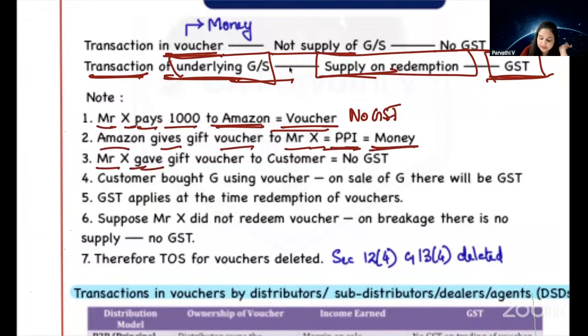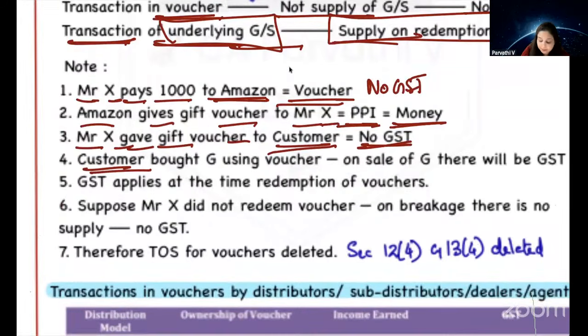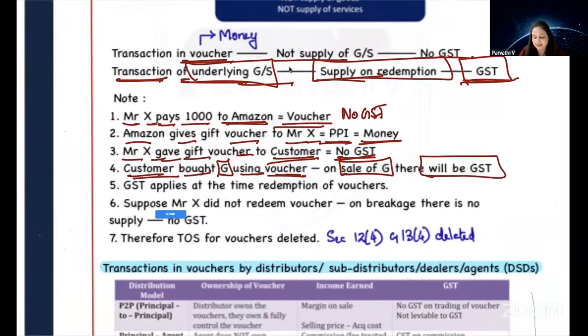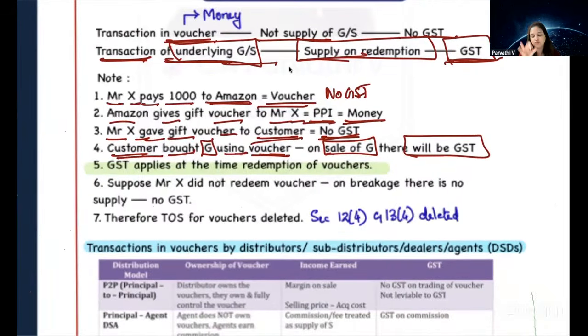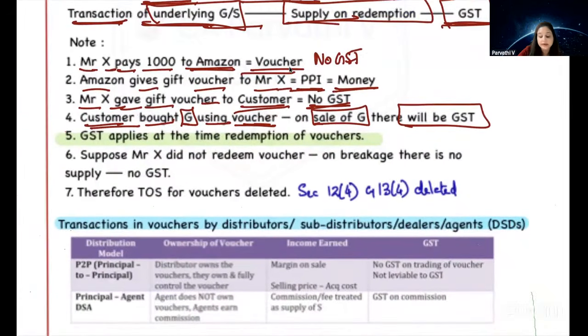Mr. X gifts this voucher to another person. Again, no GST. Now, that other person buys goods using this voucher. Now there is a supply of goods happening, and on that supply of goods, GST will be applicable. So that means GST applies at the time of redemption of the voucher. At the time of issuing the voucher, there is no GST. GST is applicable only at the time of redemption of the voucher.